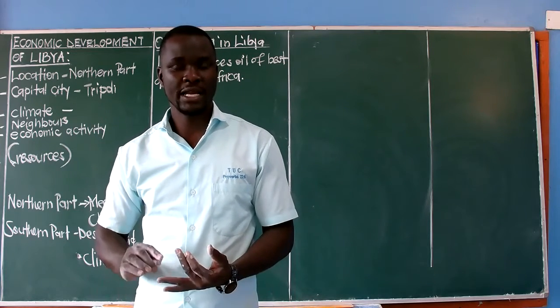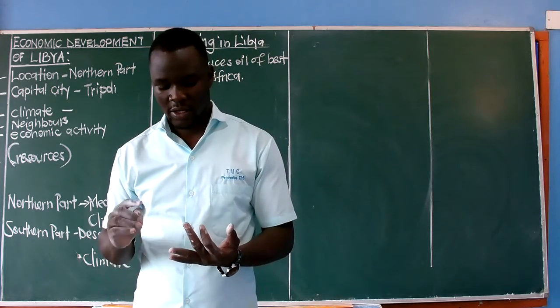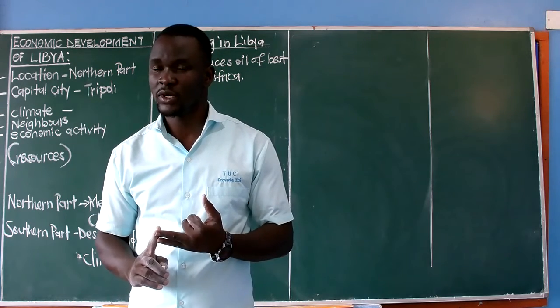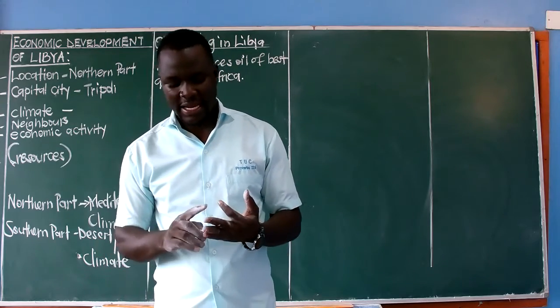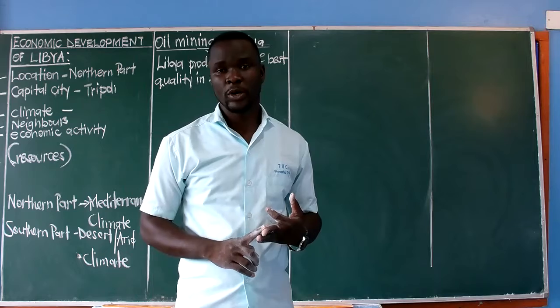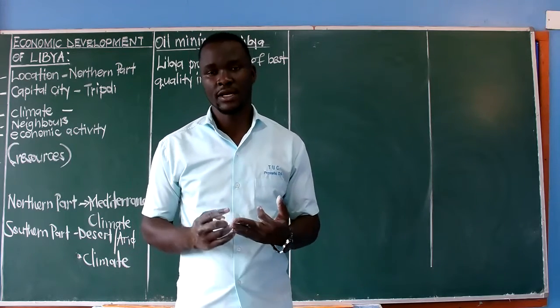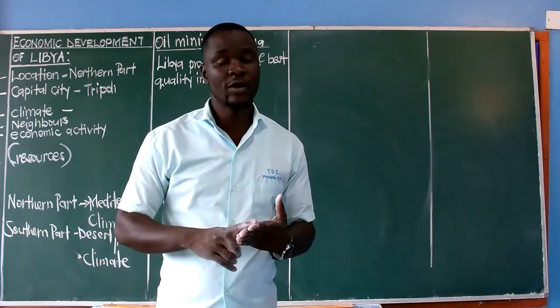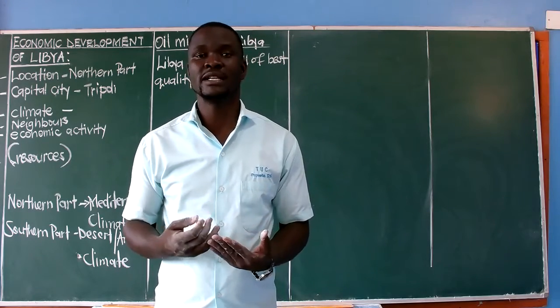Two, the mining companies pay revenue to the government of Libya, which helps the government to collect that tax as its revenue. Number 3, the mining employs the people of Libya, which means it's a source of employment opportunities to the people. Number 4, it helps in getting raw materials.